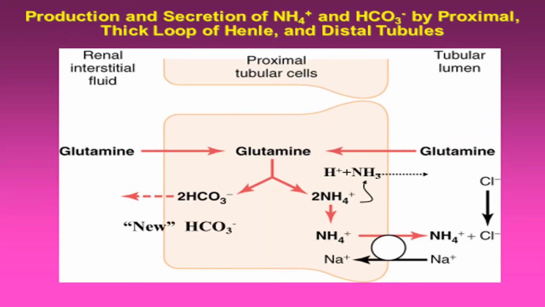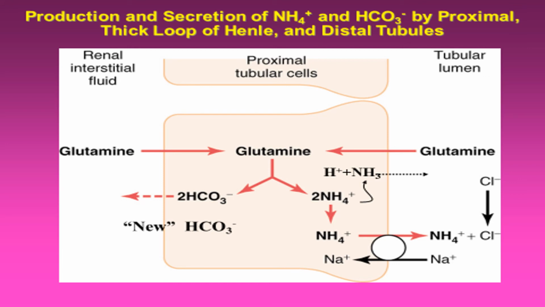Now the excretion and secretion of ammonia and bicarbonate by proximal, thick loop of Henle and distal tubule. What are the kidney buffers? Ammonia and the phosphate buffer. So this work occurs in the proximal, thick loop of Henle and distal tubules.